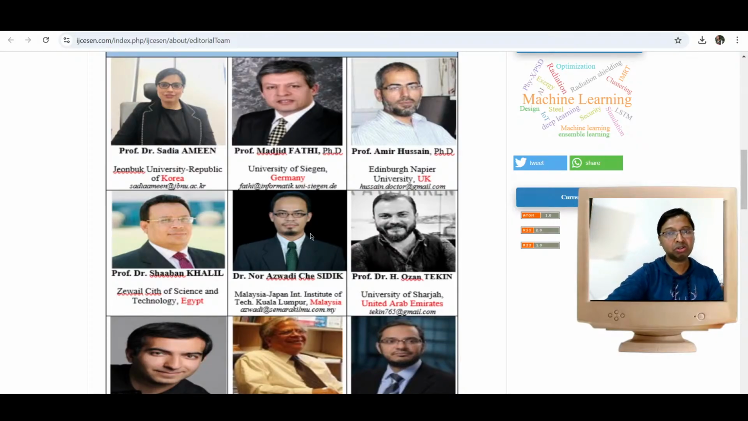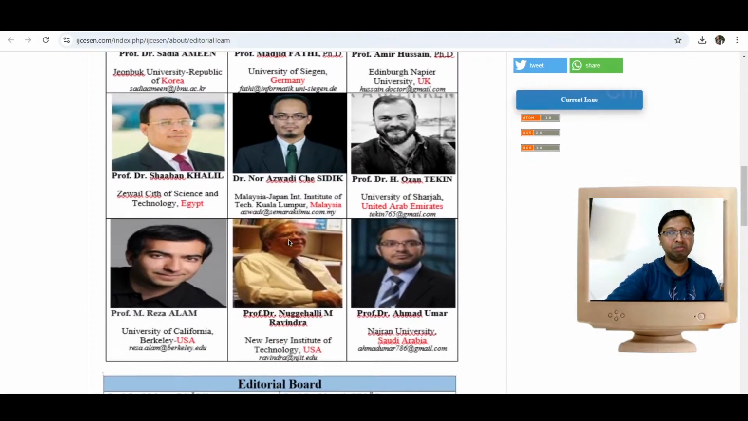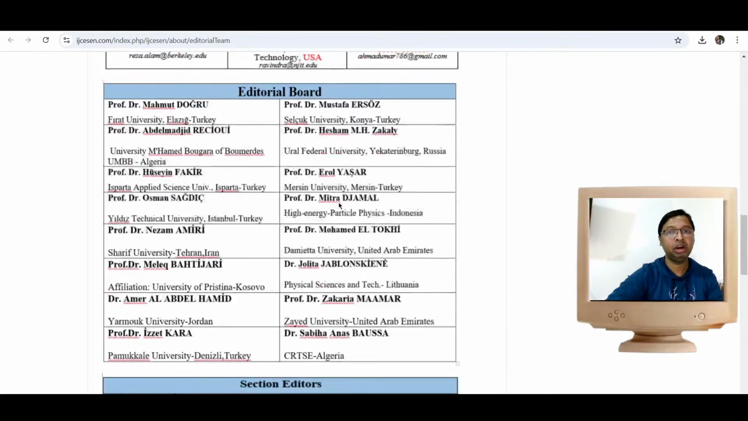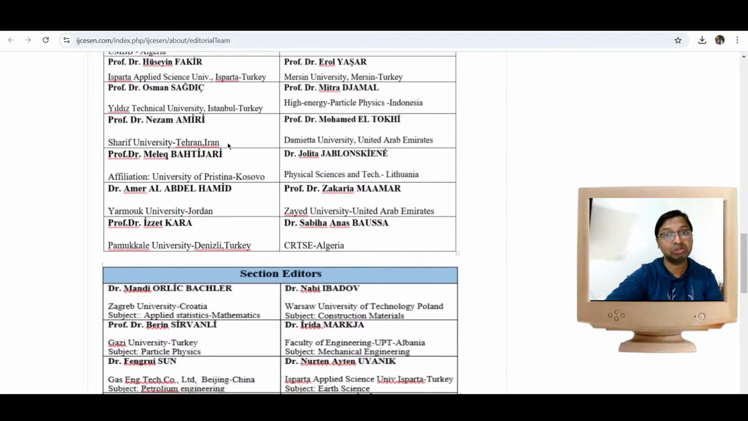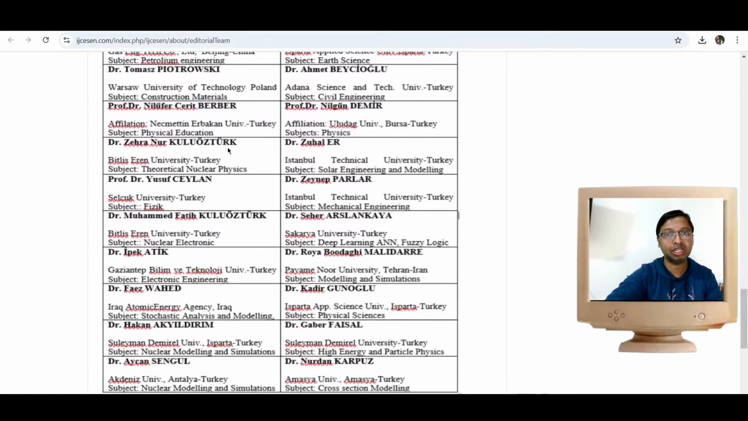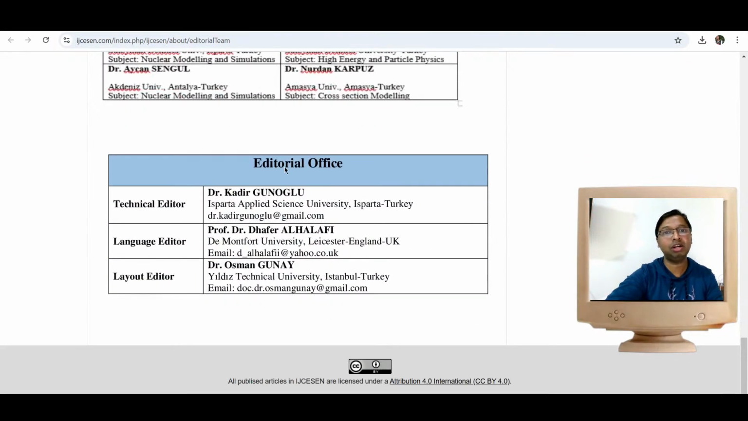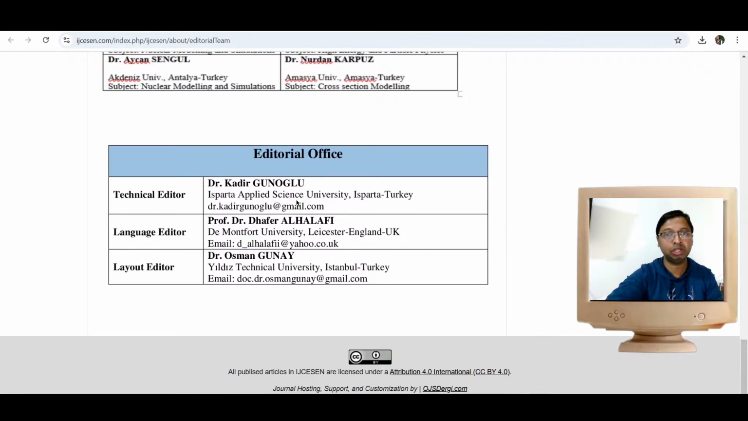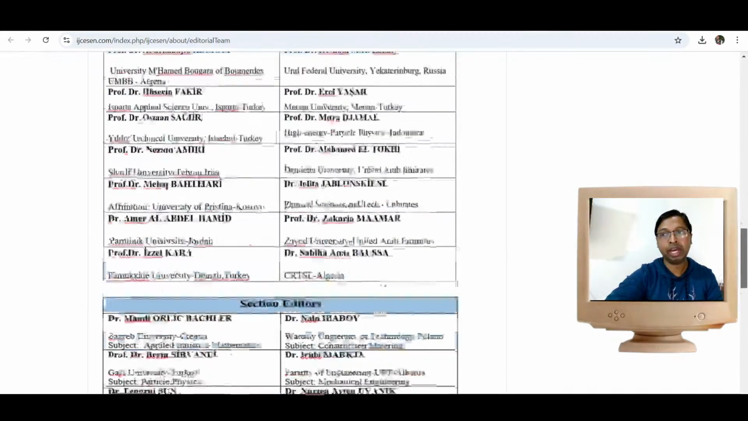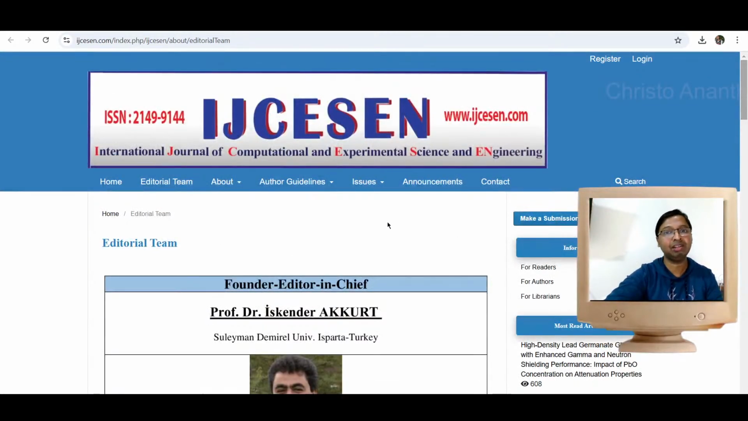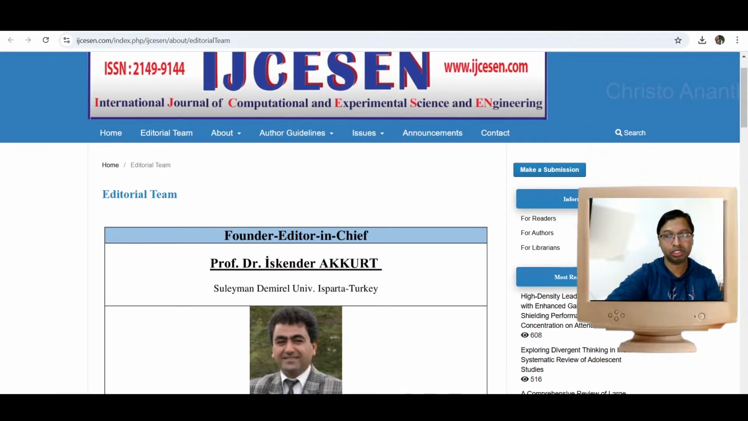Also, not many details have been mentioned, like the faculty details. For the editorial board members, again the contact email ID is not mentioned, so that is also not good. Section editors have been mentioned, again without contact email IDs. Of course, they have maintained some internationalism, but again it can be improved. Right, so this is what we are going to see.